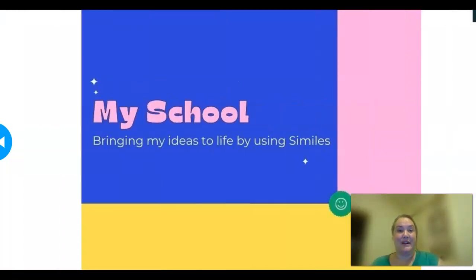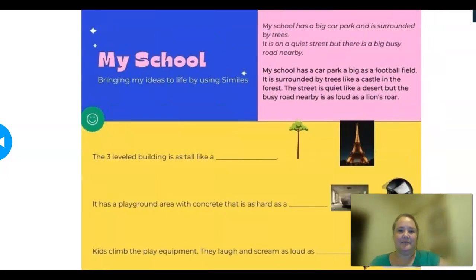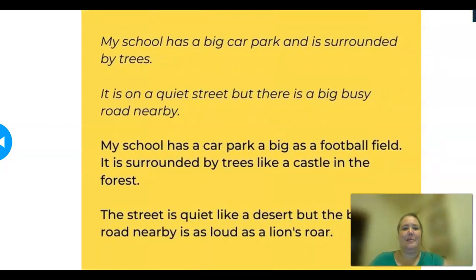Okay, now we're going to bring my writing to life using similes. My school has a big car park and it is surrounded by trees. Now that's a kind of boring sentence. It is on a quiet street, but there is a busy road nearby. Another boring sentence. Let me see if I can use a simile to make it more interesting. My school has a car park as big as a football field. It is surrounded by trees like a castle in the forest.